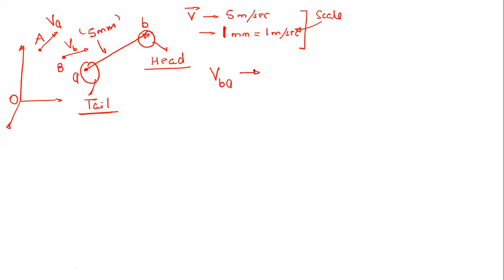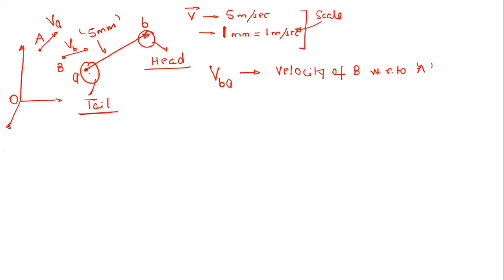Now, what is this VBA? VBA is simply the velocity of B with respect to A. That's it. So now, a very important thing that you have to keep in mind: if you represent a vector such that its direction is pointing from A towards B, then you will read it as velocity of B with respect to A, correct?